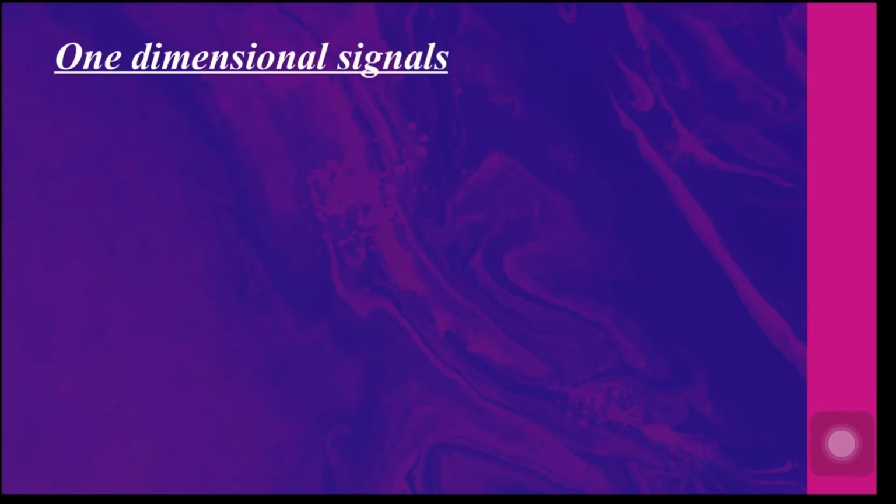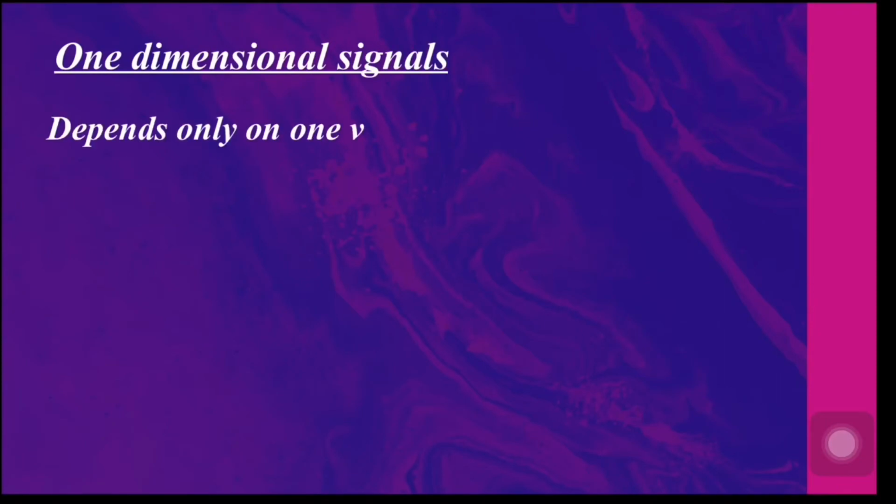Let me now take you to a classification of signals based on the number of independent variables. As I told you earlier, a signal is a physical quantity that varies with respect to independent variables. Based on the number of independent variables, we have one-dimensional signals and two-dimensional signals.